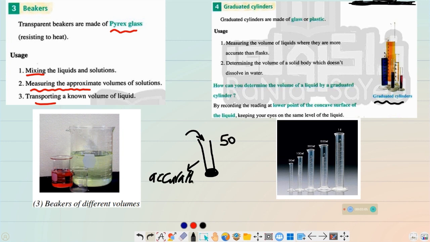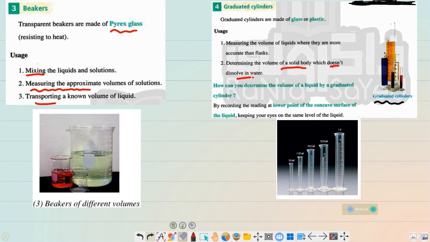Accurately means the results are exactly the same as the real results or the real value of the solution. And we can also use the graduated cylinder in measuring the volumes of solids, the solid body. Which solid body? The solid body that doesn't dissolve in water. And you can say, Mister, I know that the graduated cylinder can measure the volume of solutions in liquid, and I understand that, and I know how to do that. But how to measure the volume of solids using a graduated cylinder?